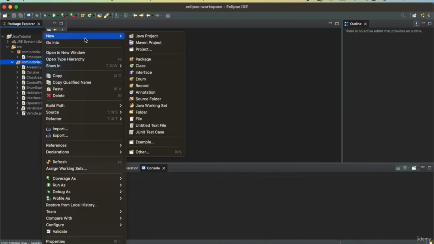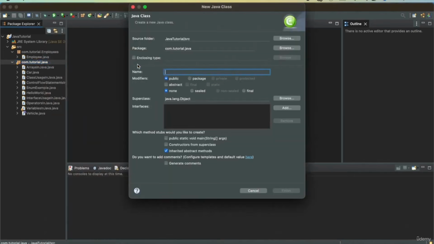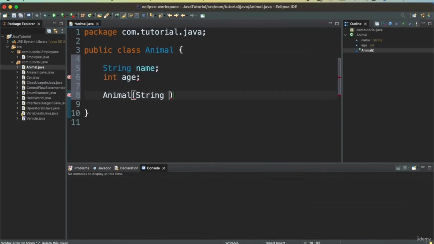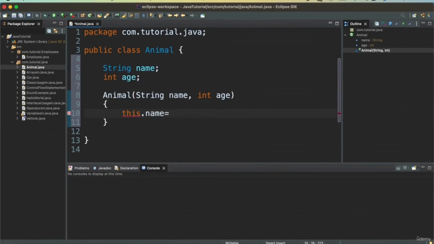I will define a new class called Animal. In this class, I will have a string name, integer age, then I will have an Animal constructor with string name, integer age, and we'll say this.name equal to name and this.age equal to age.